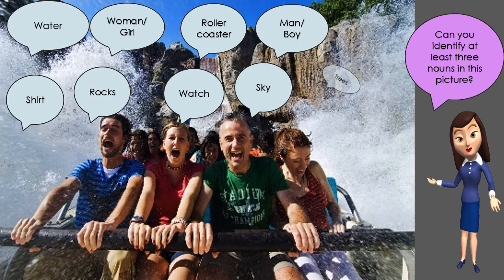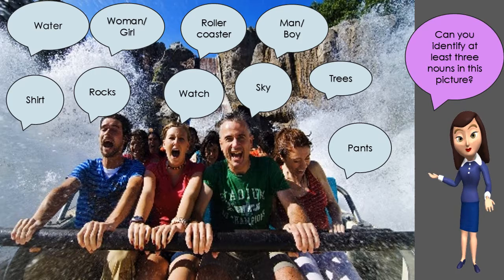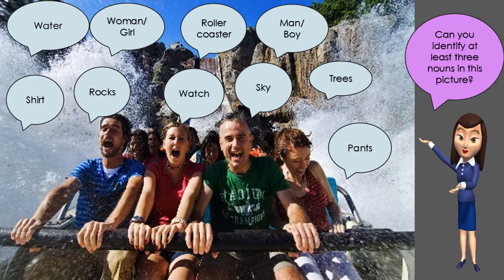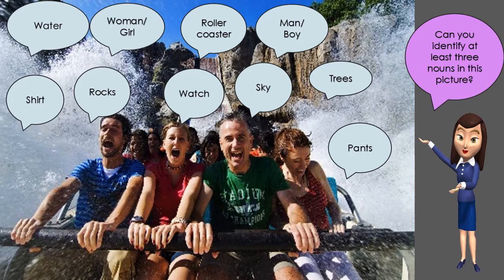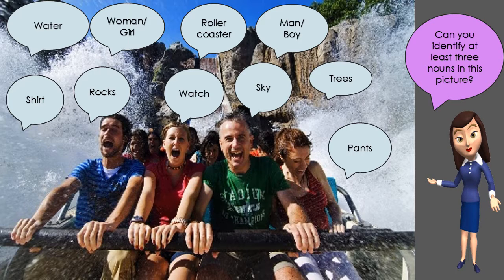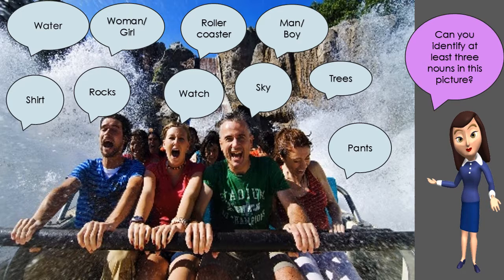Water, the woman or the girl. The roller coaster is the noun, the man or the boy. Trees, plants, or excuse me, pants. The girl has on pants. The man has on shorts. The sky is a noun. The girl's watch is a noun. The rocks behind the roller coaster, nouns. Shirt, noun. Good job. And remember, if you can touch it, feel it, or see it, it's a noun.